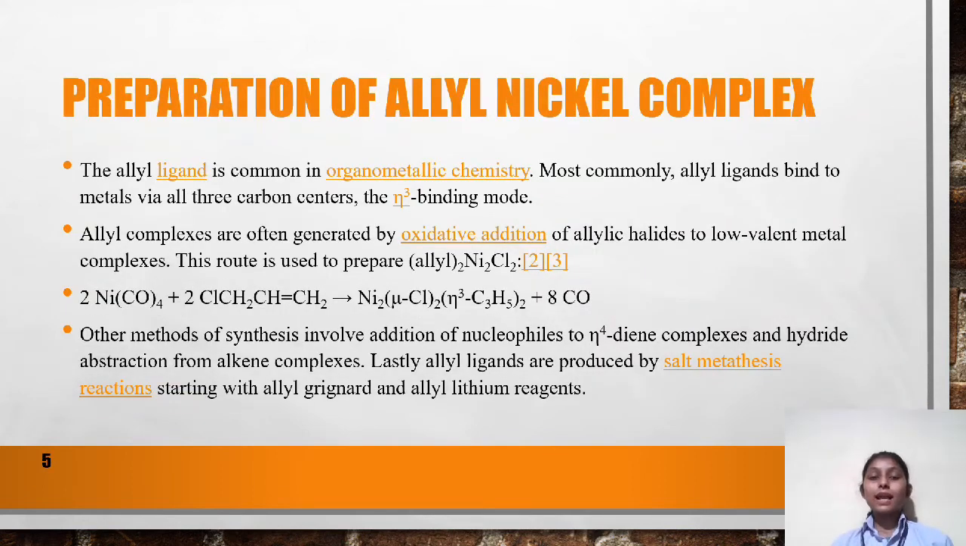Preparation or synthesis of allyl nickel complexes. Allyl ligand is very common in organometallic chemistry, as we have seen in slide number 3, that the allyl metal complexes have either hapticity 1, that is monodentate ligands, or hapticity 3, that is 3 donor electron system. Here usually the allyl ligand binds to metals via 3 carbon centers, that is hapticity 3 or binding mode eta 3. Allyl complexes are often generated usually by oxidative addition method. The other methods of synthesis of allyl nickel complexes are by Grignard reagents or by metal carbonyl with allyl halide.